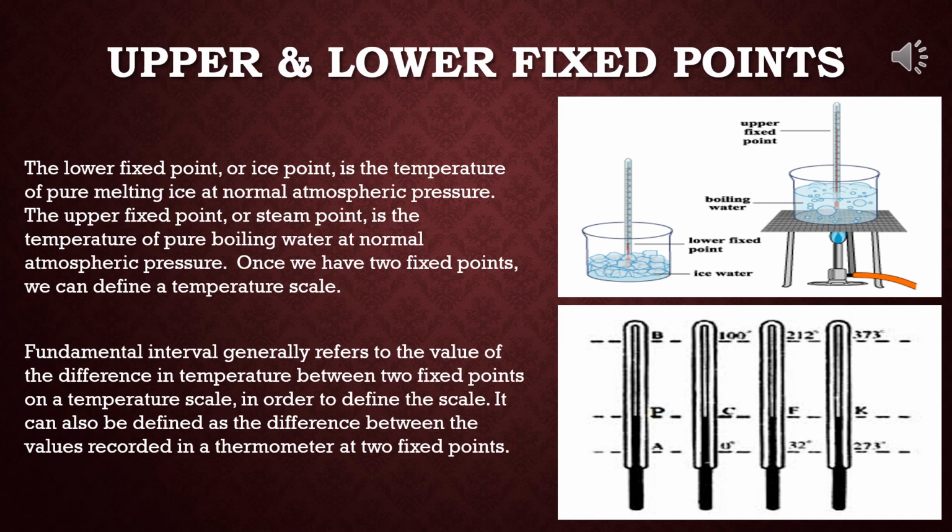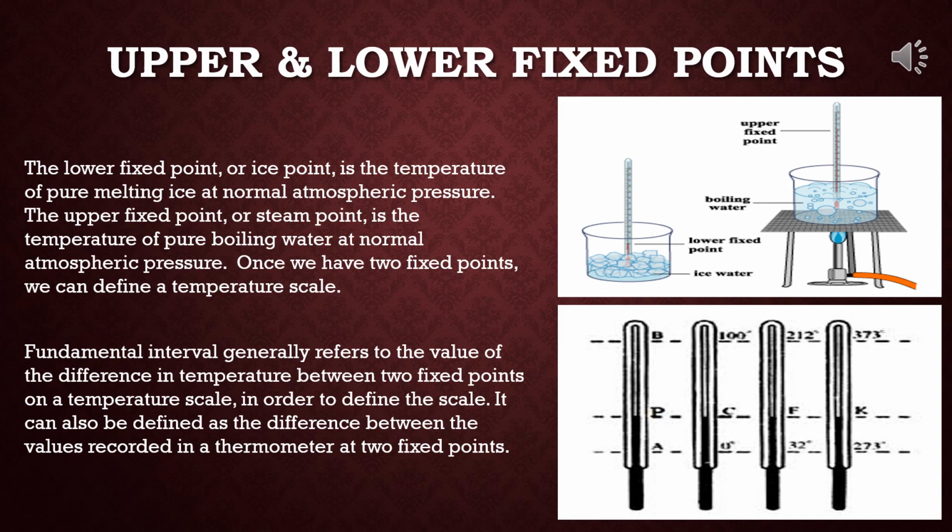So the lower fixed point or ice point is the temperature of pure melting ice at normal atmospheric pressure. The upper fixed point, on the other hand, or steam point, is the temperature of pure boiling water at normal atmospheric pressure. Once we have two fixed points, we can define a temperature scale. So, fundamental interval generally refers to the difference in temperature between two fixed points on a temperature scale. In order to define the scale, it can also be defined as the difference between the values recorded in a thermometer at two fixed points.